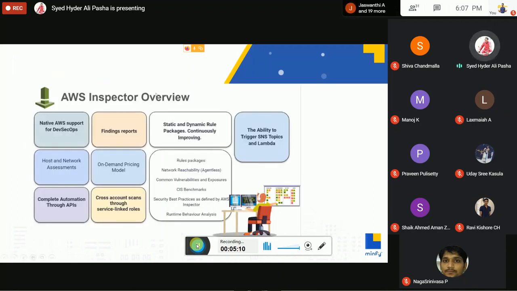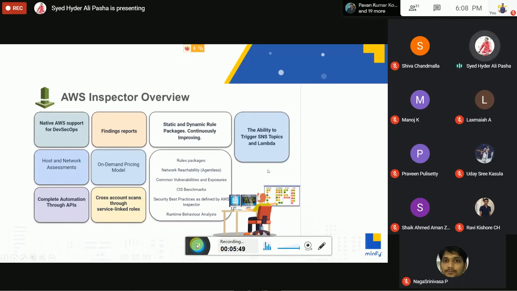So how will it work? Let's see the overview. There will be host and network assessments and complete automation through APIs. It will find and generate reports. Cross-account scans through service-linked roles. On-demand pricing. These are the rules packages. Network reachability: this will be agentless. It will just scan the security groups and everything. It doesn't need an agent. CVE, common vulnerabilities and exposures. These are a few rules for CVE, CIS benchmark rules, security best practices, and runtime behaviors.